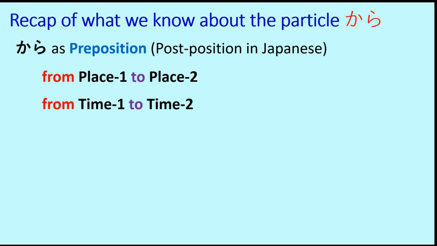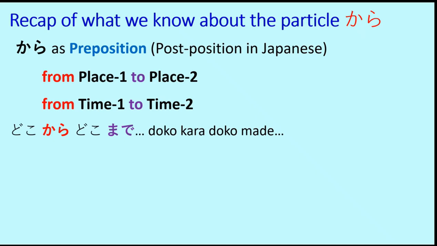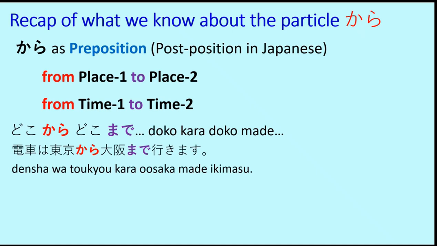We learned both of these scenarios when we discussed the kara and made particles in one of our previous lessons. Examples: doko kara doko made, that means from where to where, and the answer might be densha wa Tokyo kara Osaka made ikimasu. That means the train is going from Tokyo to Osaka. Tokyo kara Osaka made, this is from place 1 to place 2.